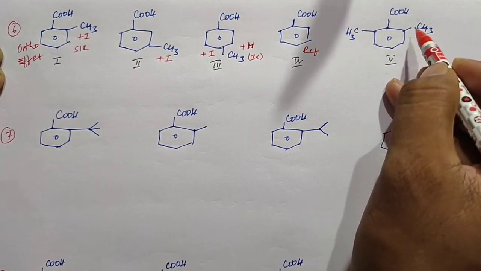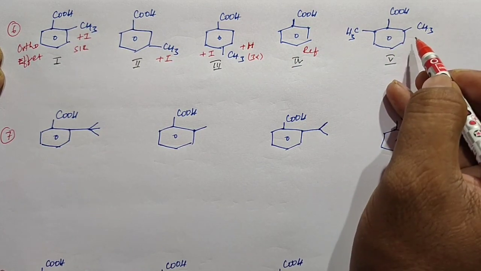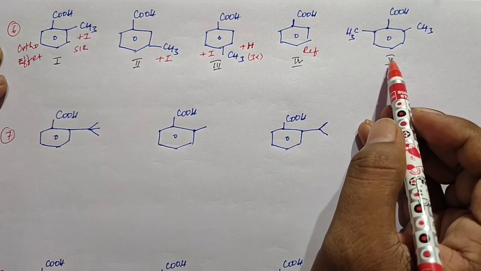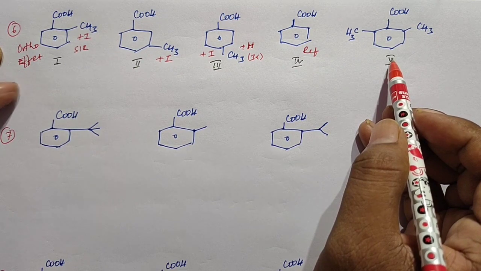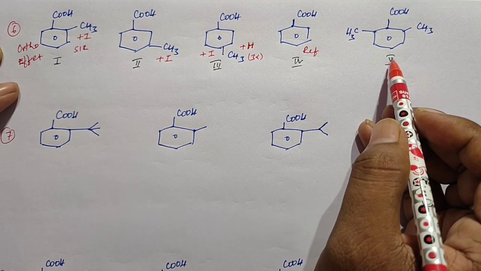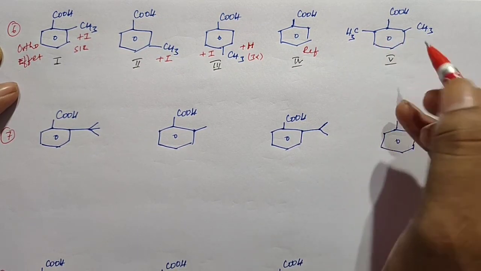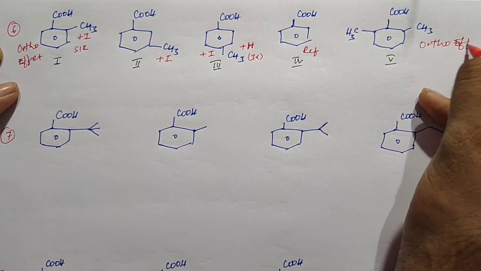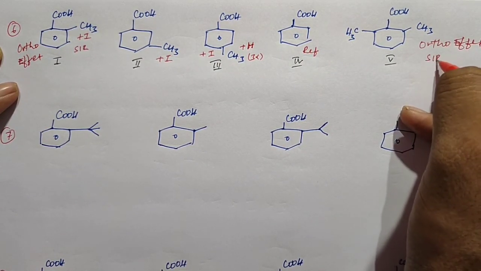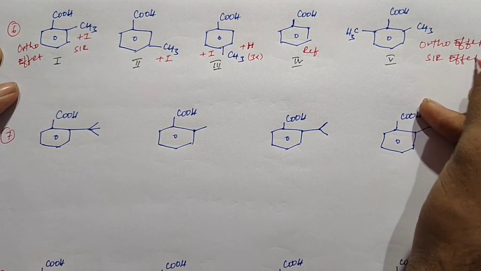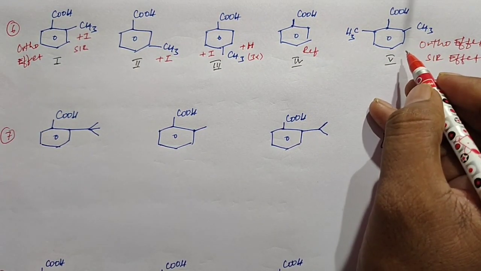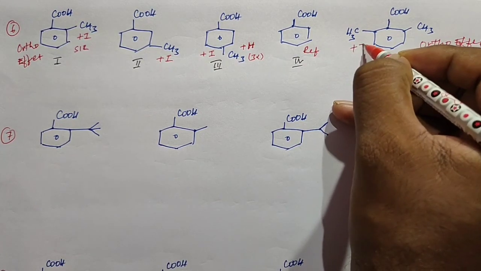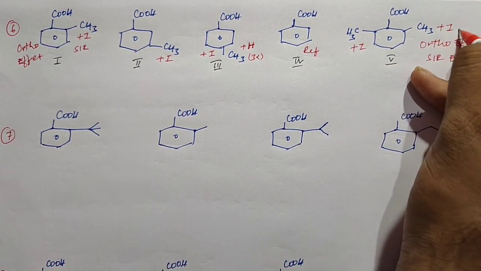In the fifth structure, it shows the ortho effect better than the first structure. Why? Because in the first structure we have only one methyl group at the ortho position, while here there are two methyl groups at the ortho position. So the ortho effect, I mean the SIR effect, is more effective, and both methyl groups show the plus I effect.